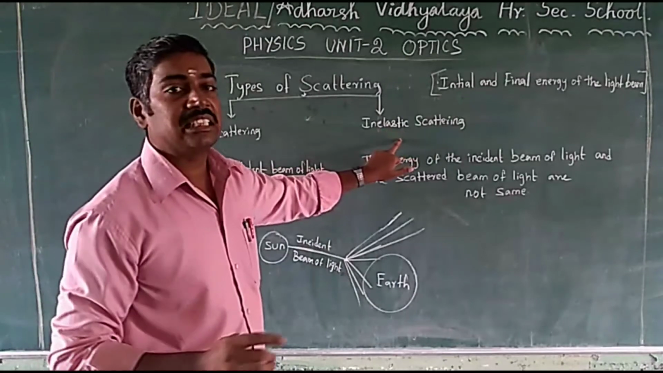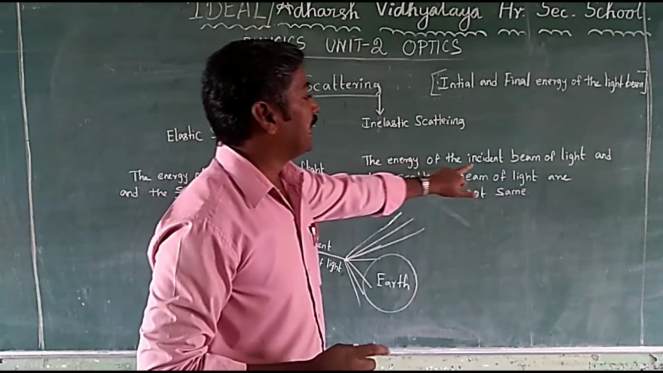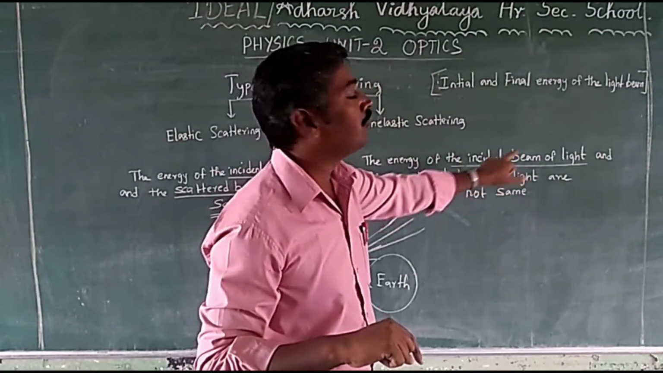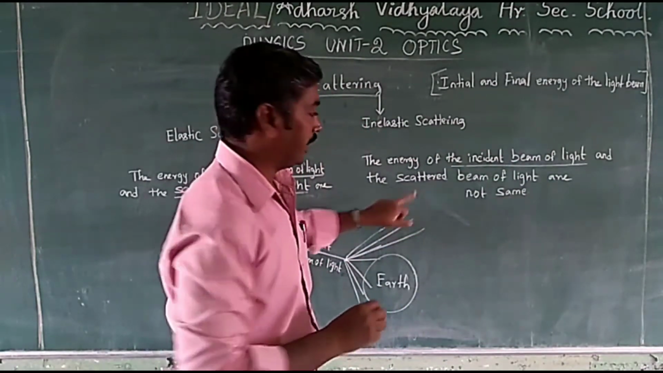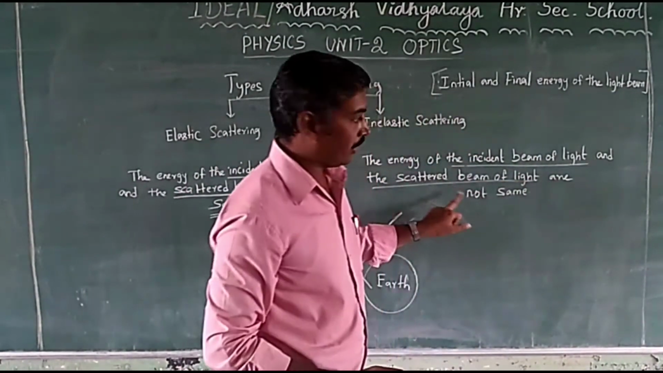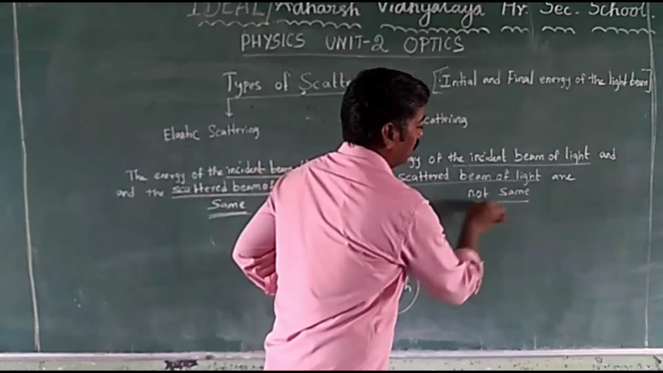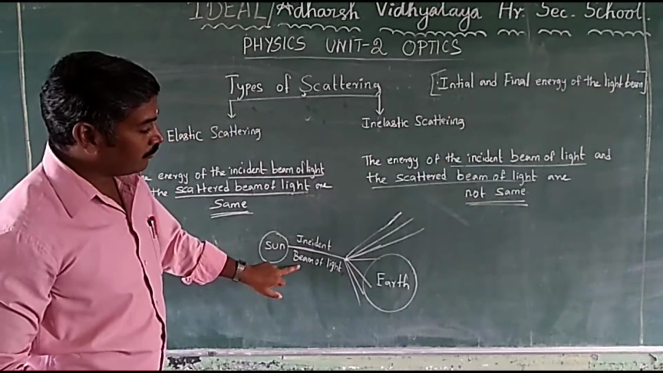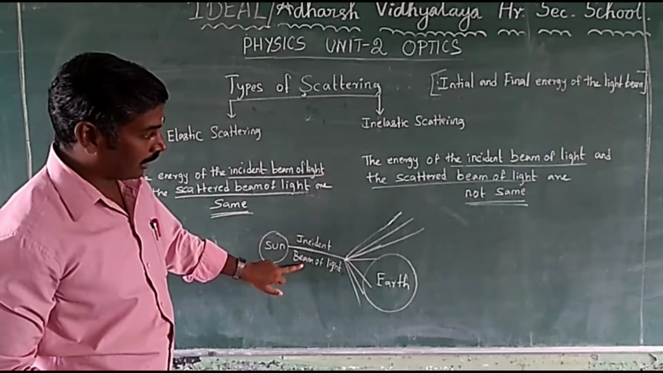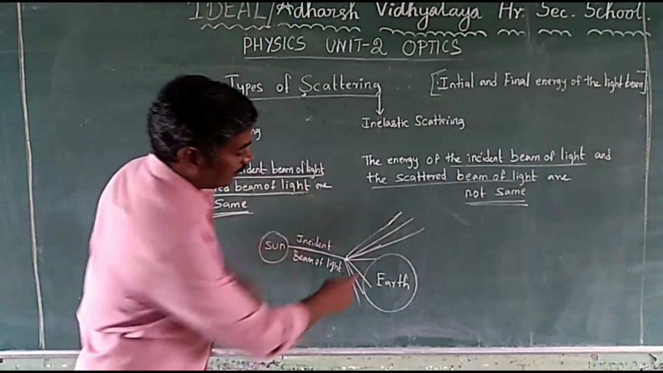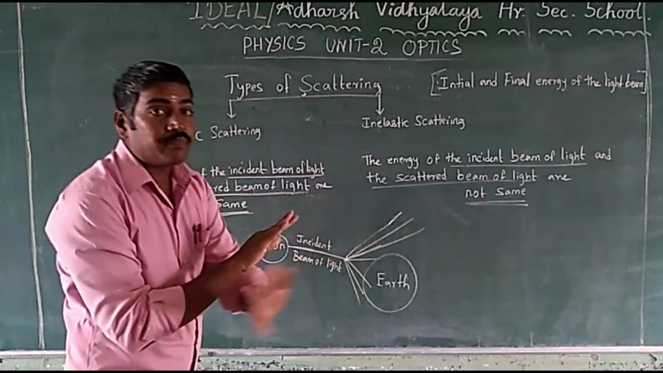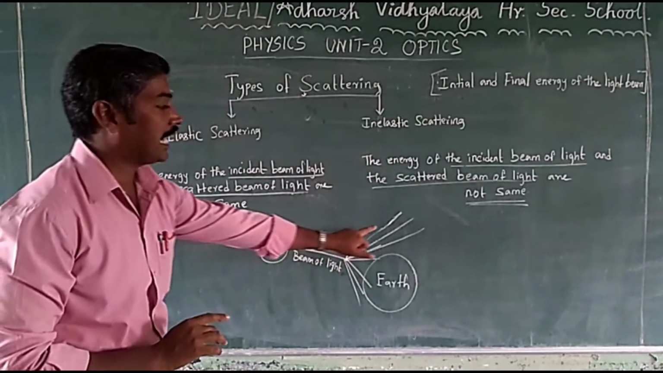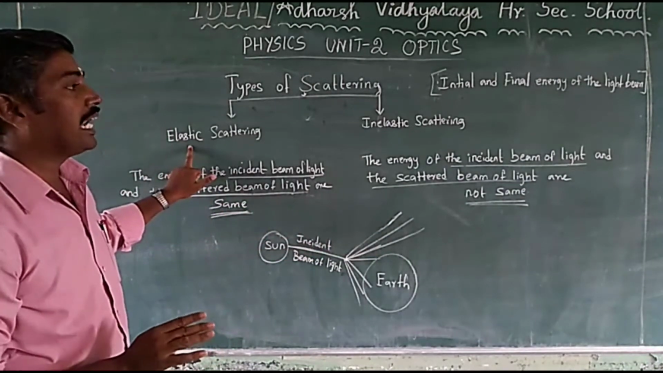Okay, and inelastic scattering. The energy of the incident beam of light and the energy of the scattered beam of light are not the same. So, not the same, it is inelastic scattering. Explained: the energy of the incidence beam of light and the scattered beam of light are not the same, inelastic scattering. If the incident beam and the scattered beam are the same, it is elastic scattering.